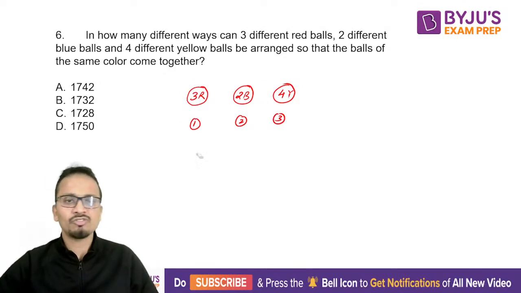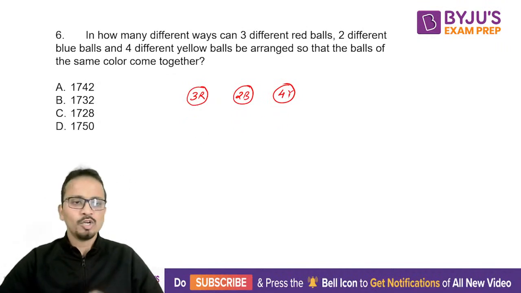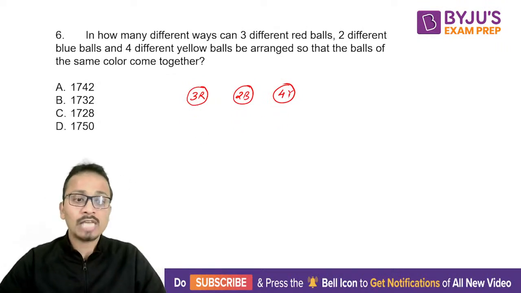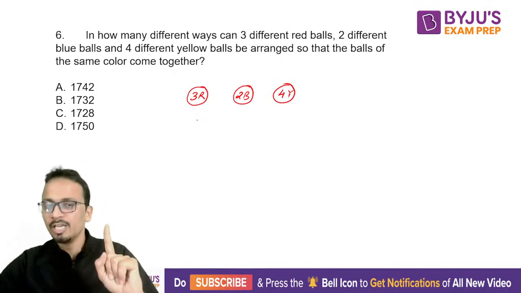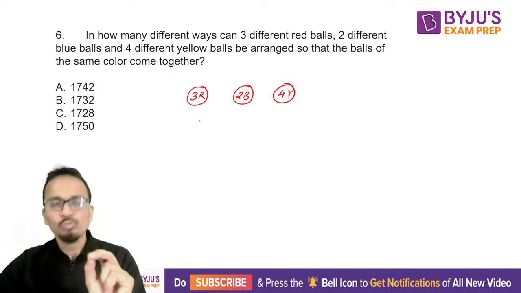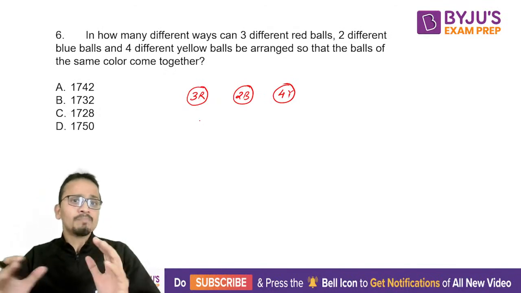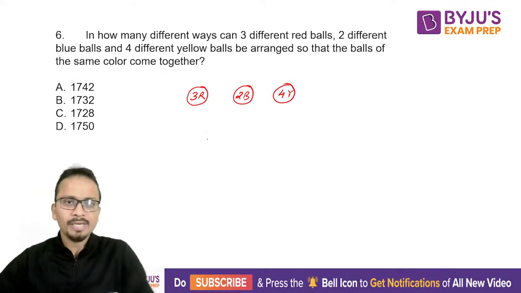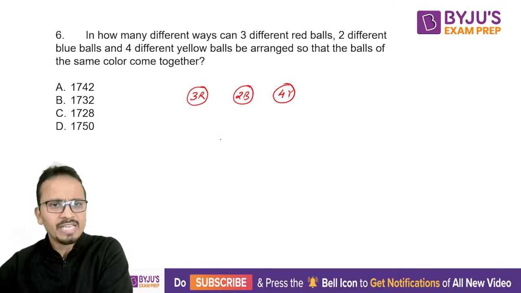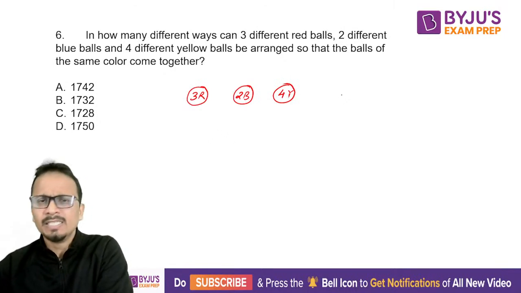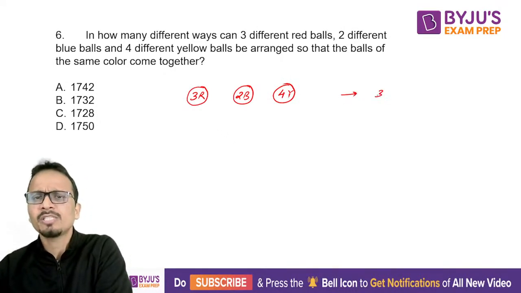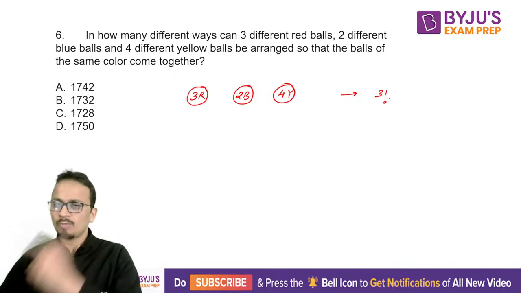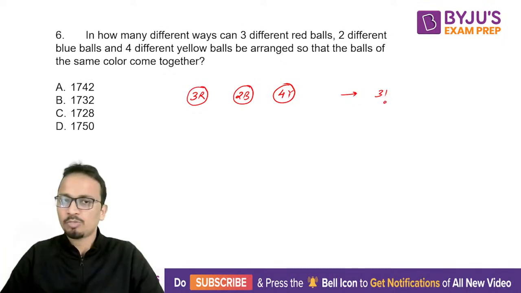Okay, so there are 3 balls effectively which are there with us, because I have considered a set of 3 red balls as a single ball, set of 2 blue balls as a single ball, because they cannot be separated. So 3 balls effectively we have, and they can be arranged in how many ways? 3 factorial ways. All right, this is the first part.